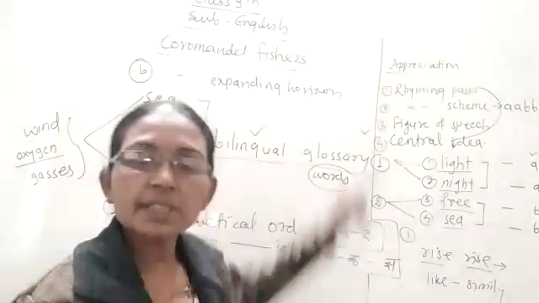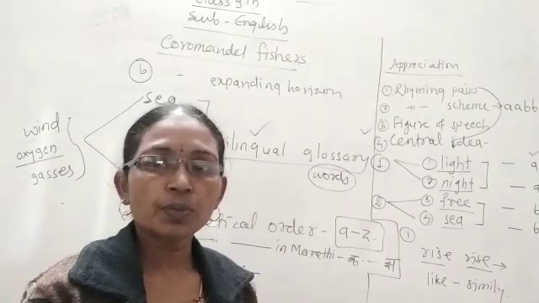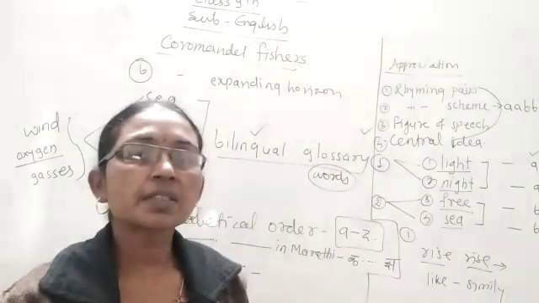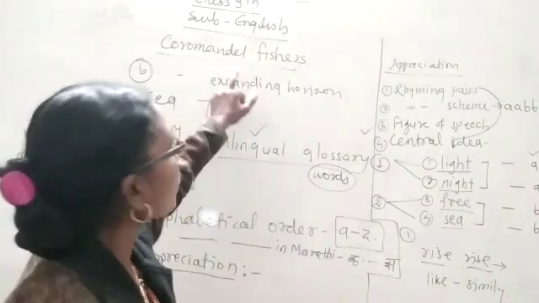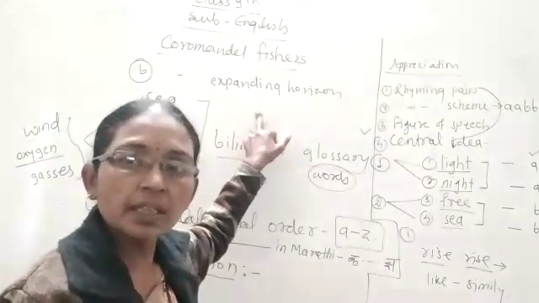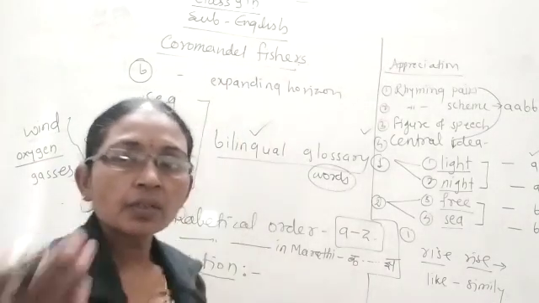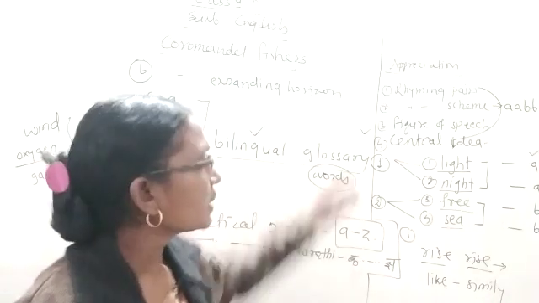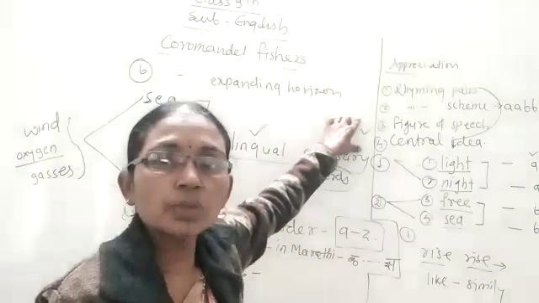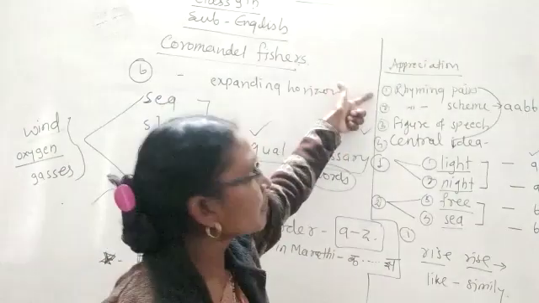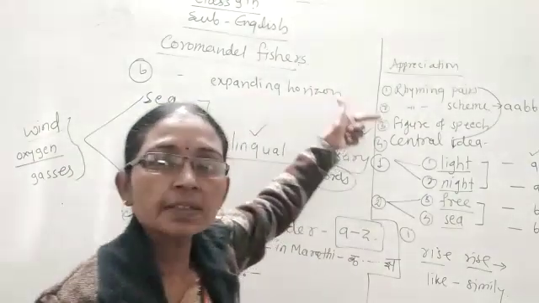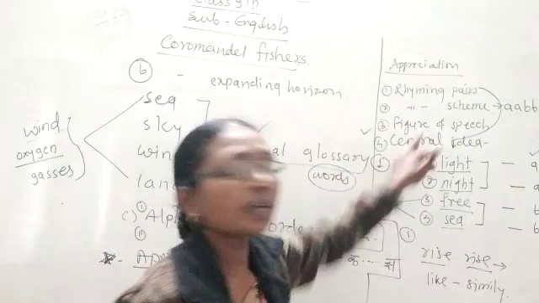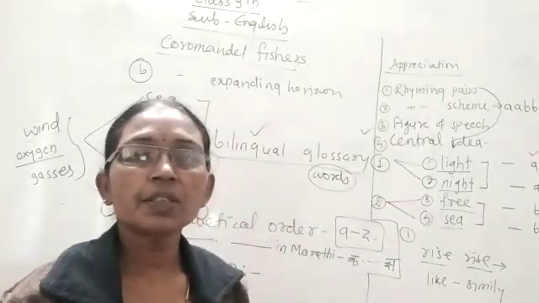The last point, central idea, we will discuss tomorrow after reading and understanding the poem Coromandel Fisher. Okay. Till then, have a nice day. The homework for today is to find out all the rhyming pairs, the rhyming scheme and the figure of speech of the remaining 2 stanzas.